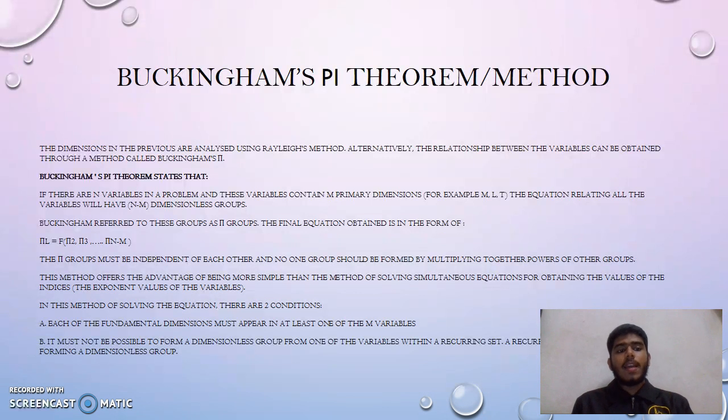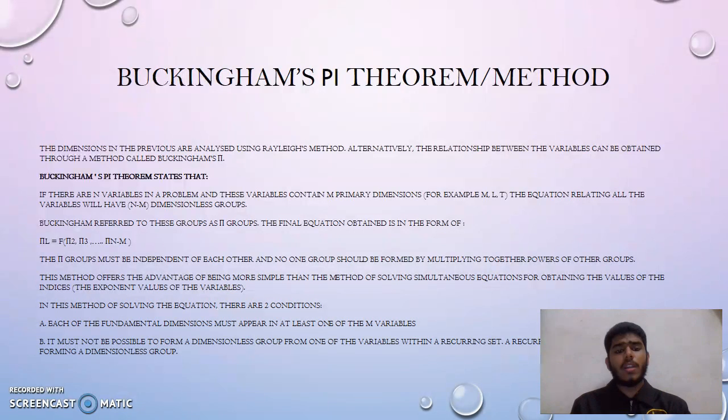If there are n variables in a problem and these variables contain m primary dimensions, for example MLT, the equation relating all the variables will have n minus m dimensionless groups. Buckingham referred to these groups as pi groups, and the final equation is in the form of pi 1 equals f of pi 2 up to pi n minus m. The pi groups must be independent of each other, and no one group should be formed by multiplying together powers of other groups. This method offers the advantage of being simpler than solving simultaneous equations for obtaining the values of the indices or exponents of the variables.